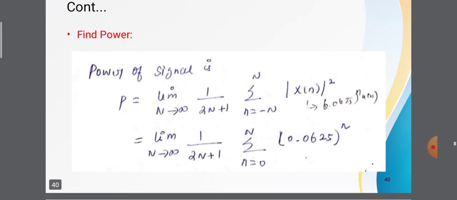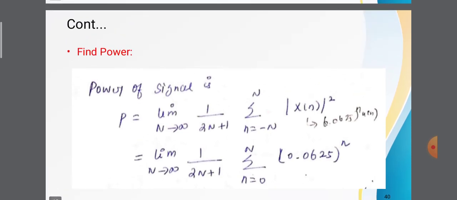Next we find the power. The power of the signal is equal to limit n tends to infinity 1 divided by 2n plus 1 summation n is equal to minus n to n square magnitude of x of n. Here x of n values is 0.0625 power n.